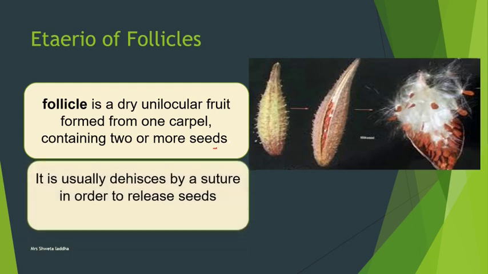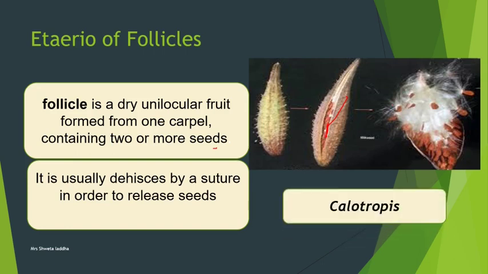This fruit dehisces along a suture. You can see the suture in the picture, and once it opens, a number of follicles are released outside. So this is etaerio of follicles as seen in Calotropis. These were different examples of aggregate fruits.